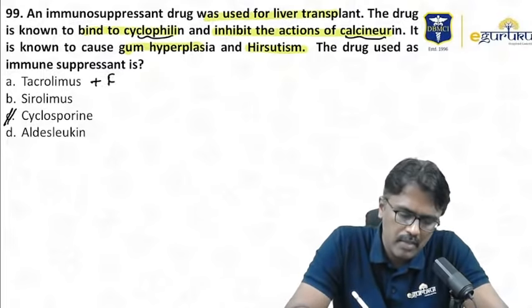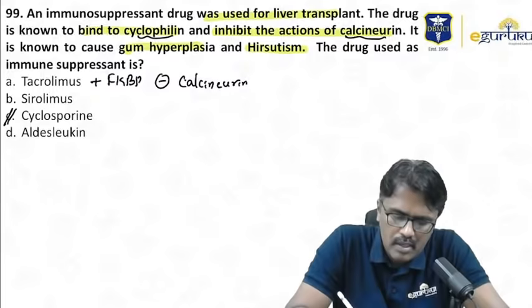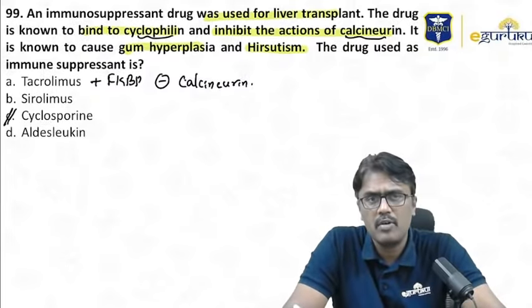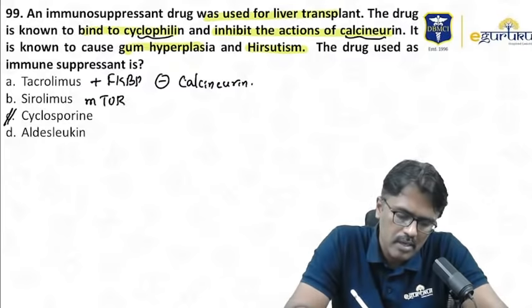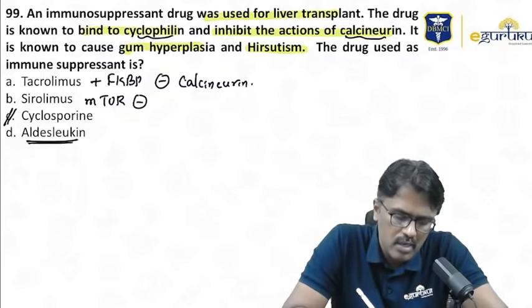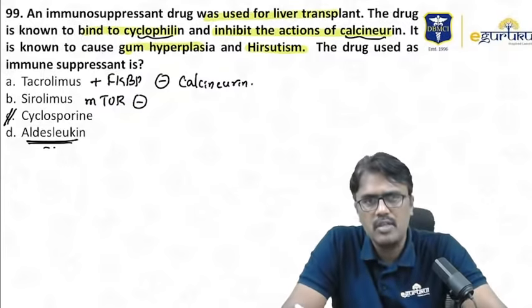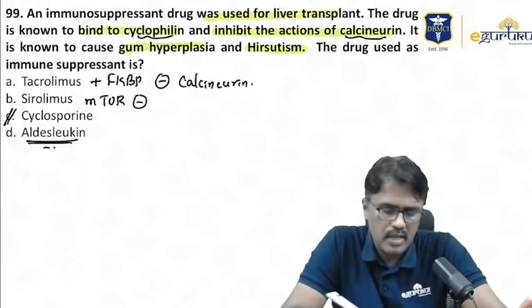Tacrolimus binds to FK binding protein and then inhibits calcineurin. But it will not cause gingival hyperplasia or hirsutism; it is a highly nephrotoxic, neurotoxic drug. Sirolimus is an mTOR inhibitor used for stents. Aldesleukin is an immunostimulant. It's an interleukin 2 analog used in RCC and melanoma. Right? So the answer is cyclosporin.